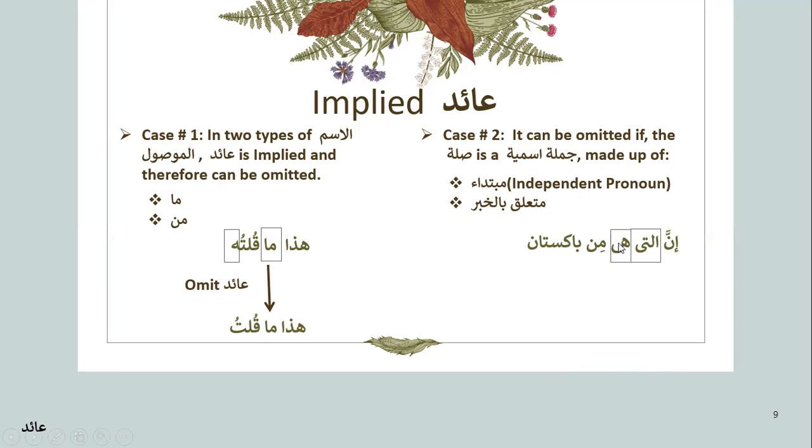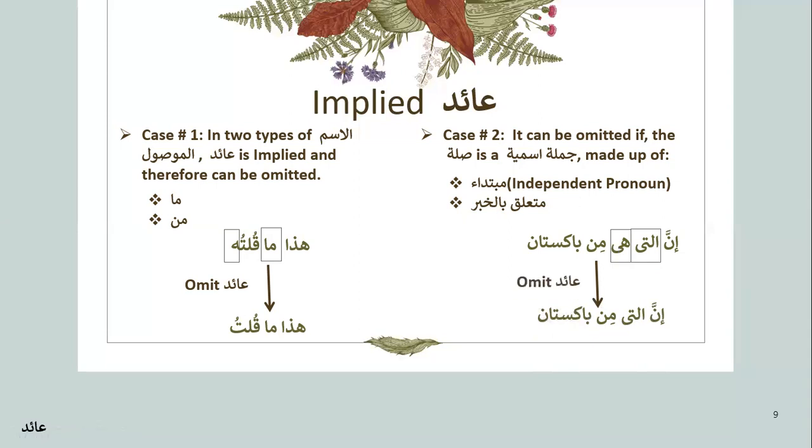It's a detached pronoun because it's not attached to anything. It's not inside anything. It's an independent detached pronoun, and it's referring to allati, and therefore, in this case, it can be omitted: allati min Pakistan. So this will also be correct if you omit this aid.